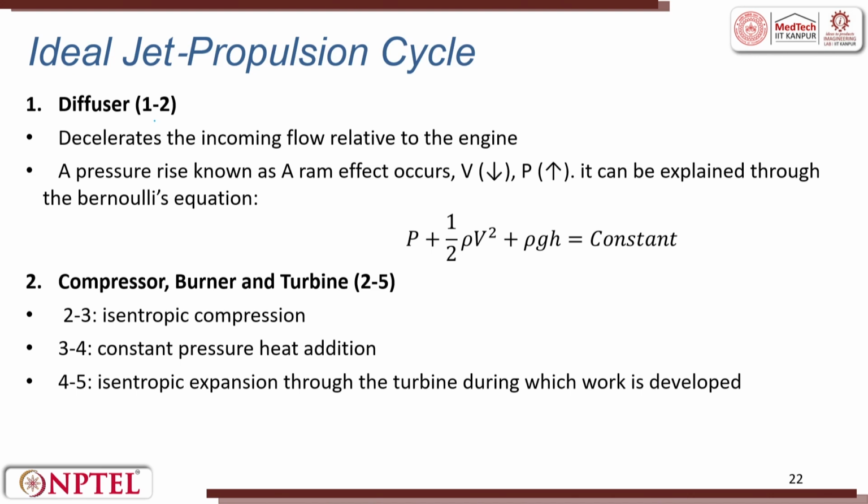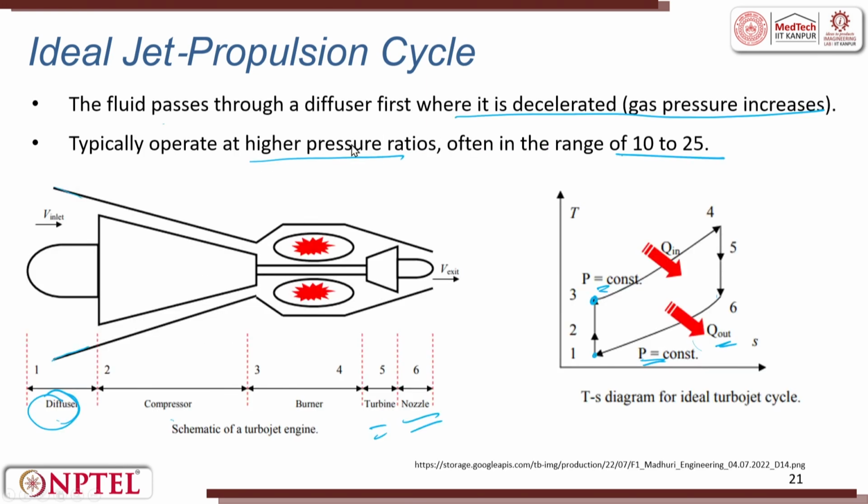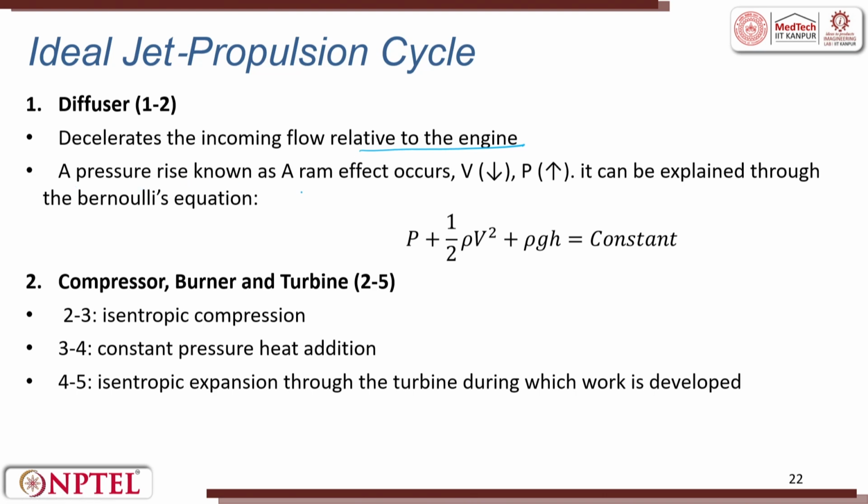So, the diffuser 1 to 2 decelerates the incoming flow relative to the engine. First it decelerates, reduces the flow. A pressure rise known as a ram effect occurs. Velocity reduces, pressure increases. It can be explained through Bernoulli's equation, which is: pressure plus half times rho v square plus rho g h is equal to a constant. So, the pressure rise known as a ram effect occurs where velocity reduces, pressure increases.